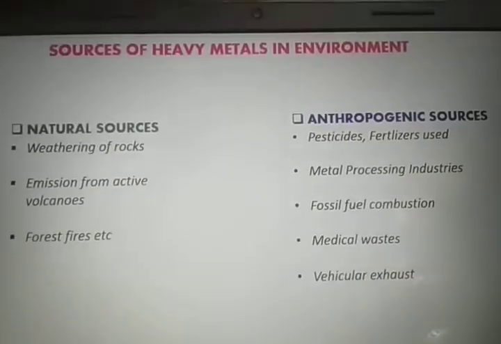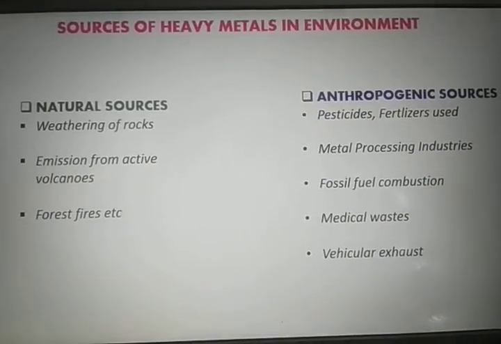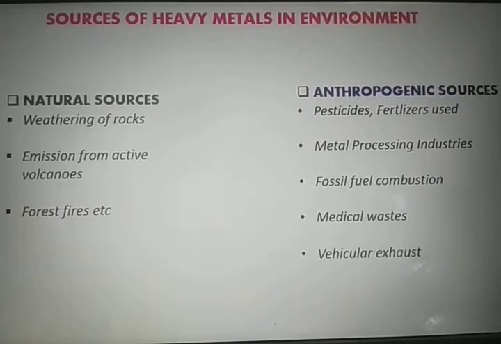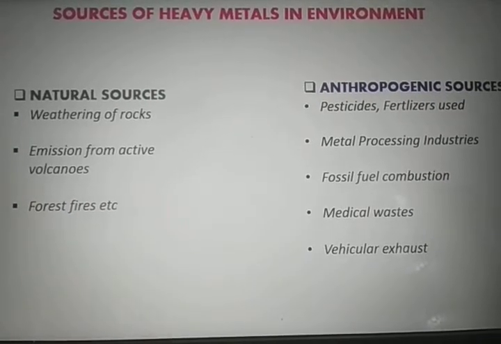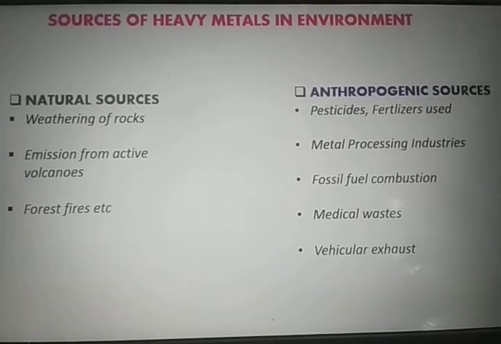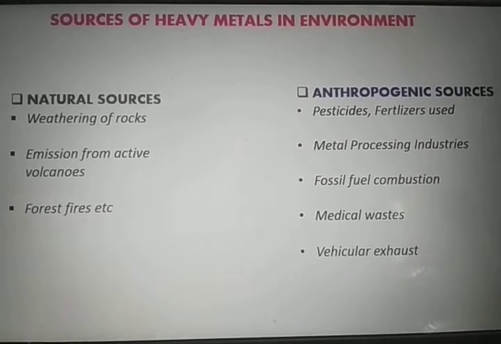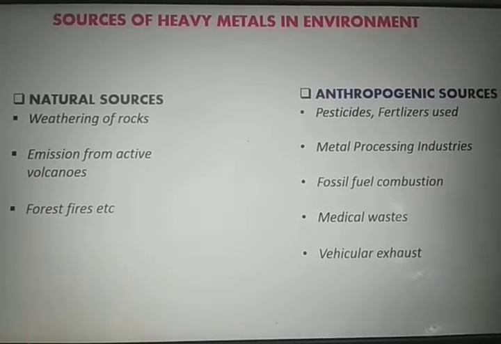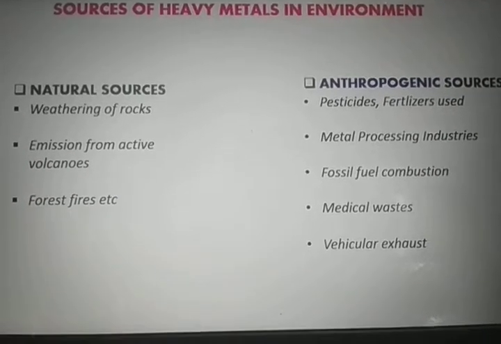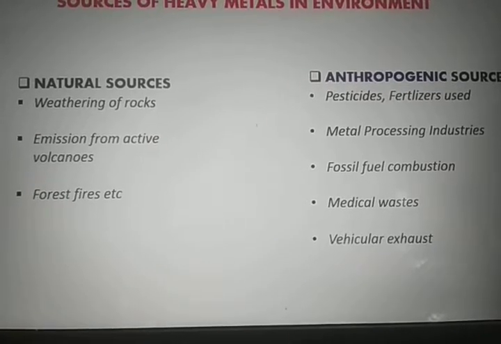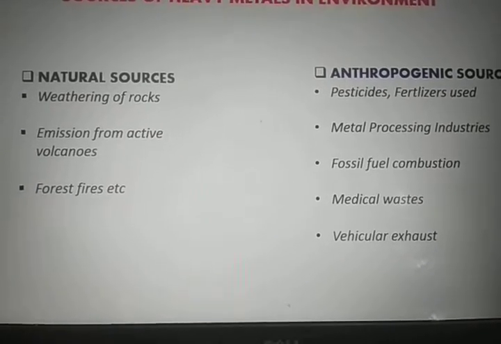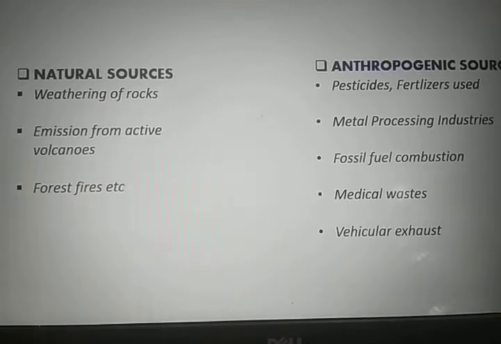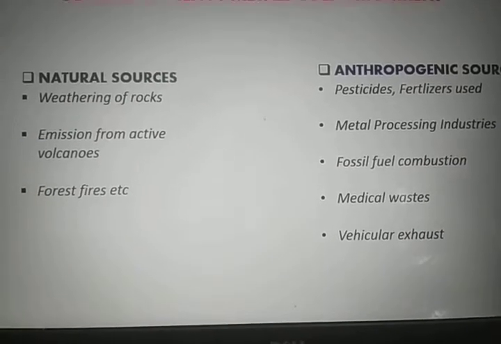So what are the sources of heavy metals in our environment? Both natural as well as anthropogenic sources are there. The most significant of the natural sources are the pedogenetic processes, which involve the weathering of rocks, and the volcanic activities.